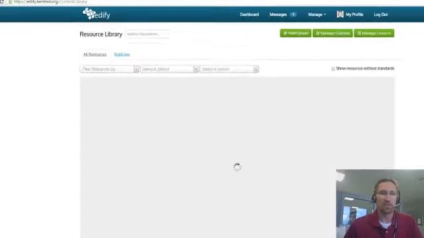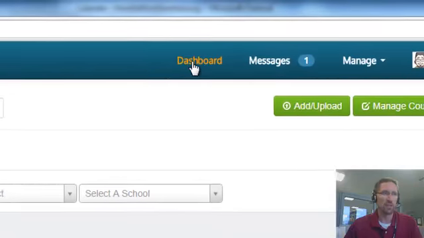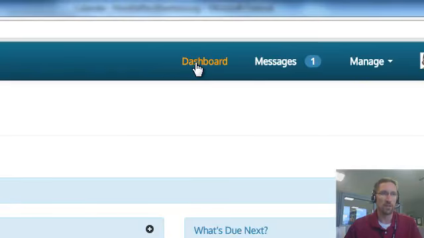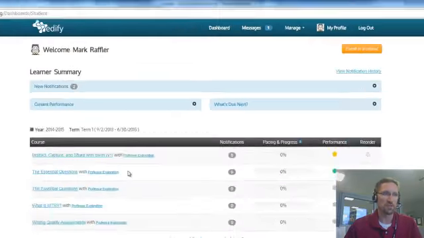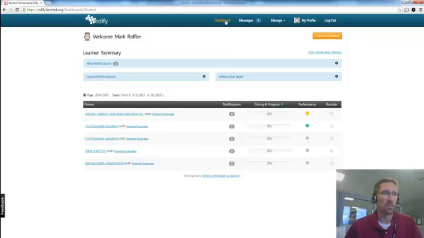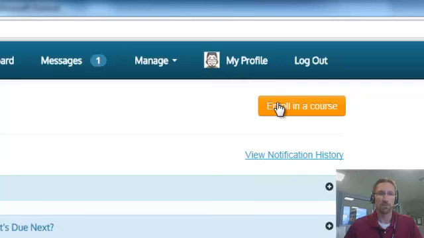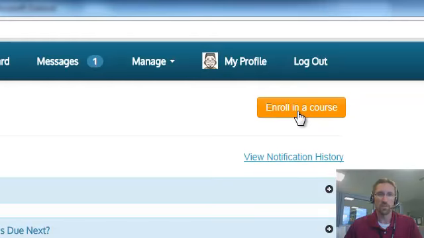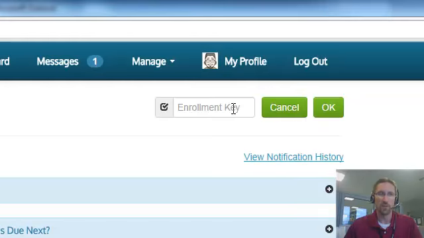Once you get logged in, you're most likely not going to see all this. So I'm going to click on my dashboard. You're probably also not going to have these courses listed. You probably have maybe one other course, but typically none. What you're going to want to look for is this orange button that says Enroll in a Course. You click on Enroll in a Course, and we're going to enter in the course enrollment key, which is